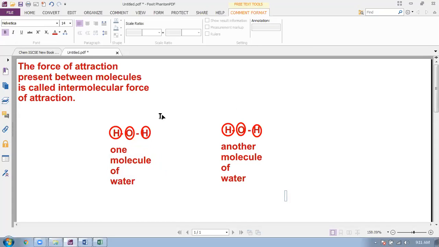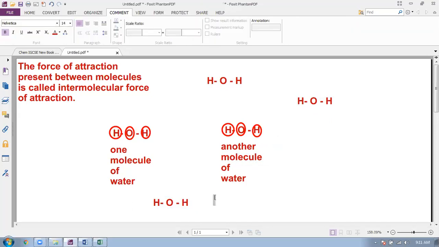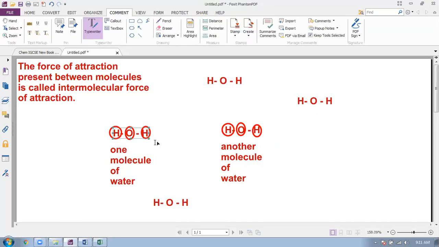And there are other molecules here, another molecule here, another molecule here, for example. And everywhere it is like this: hydrogen, oxygen, hydrogen; hydrogen, oxygen, hydrogen; hydrogen, oxygen, hydrogen.